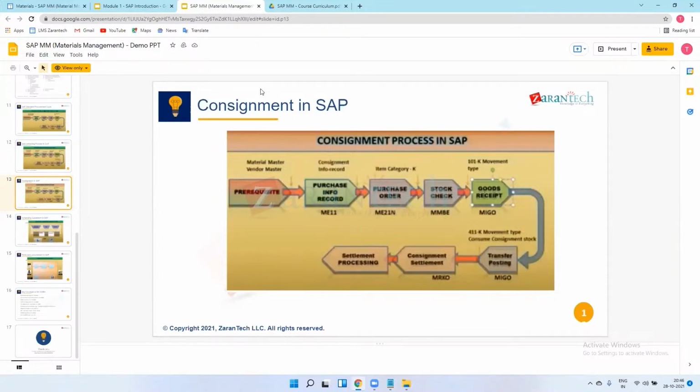Once I use that tire in my production, suppose I'm manufacturing one car and I require 4 tires. So I already have tires in my company's premises, which were sent by the vendors.